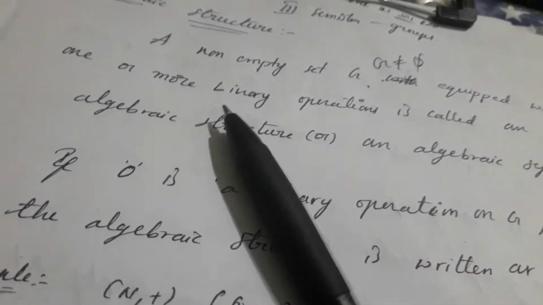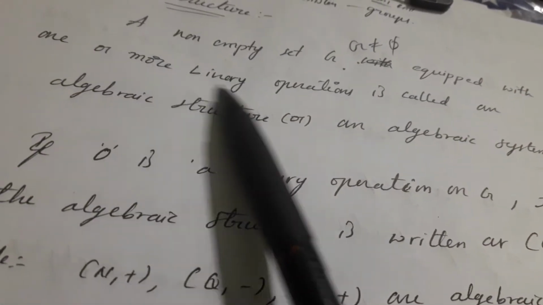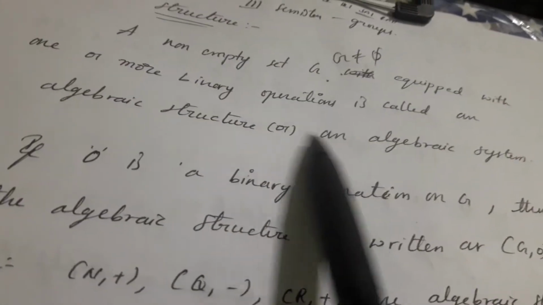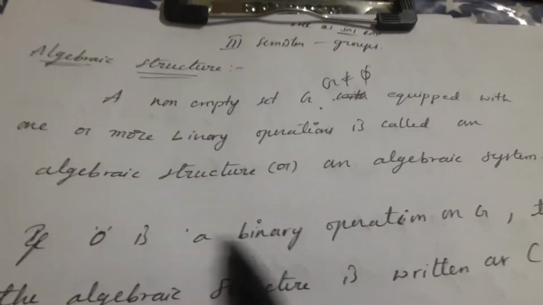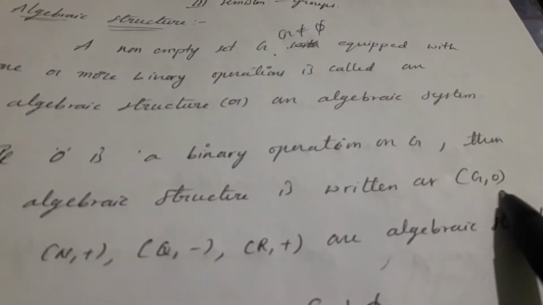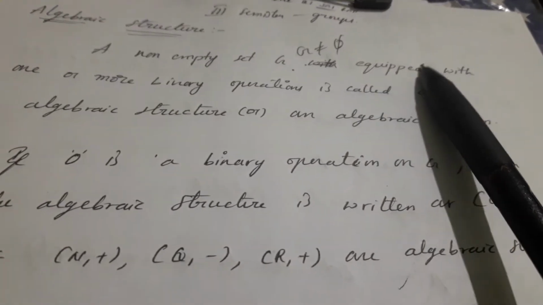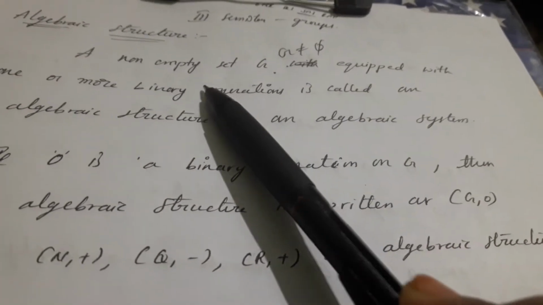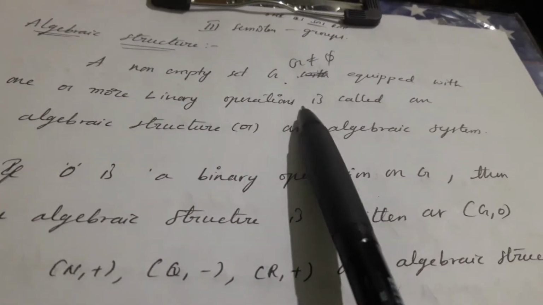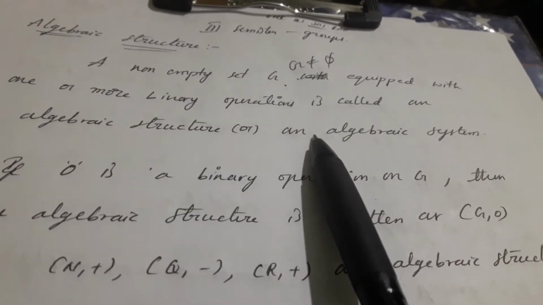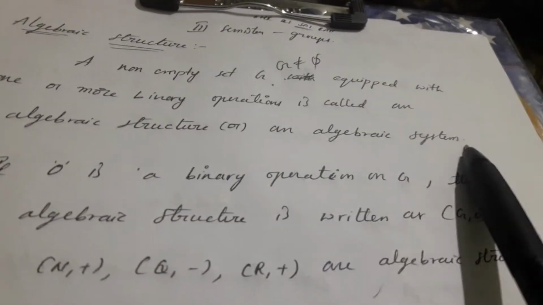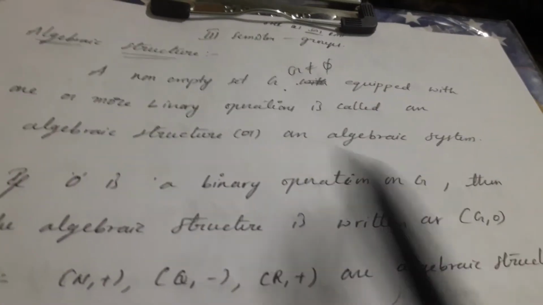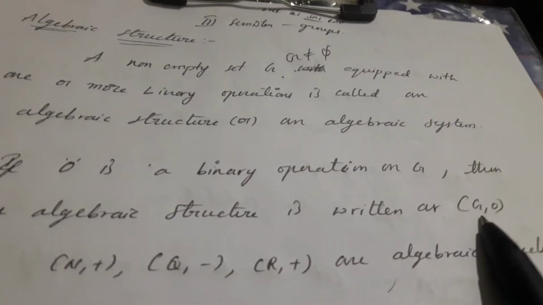A non-empty set G equipped with one or more binary operations is called an algebraic structure or an algebraic system. If circle is a binary operation on G, then the algebraic structure is written as G comma circle. What is the meaning of equipped? Here, it means provided.